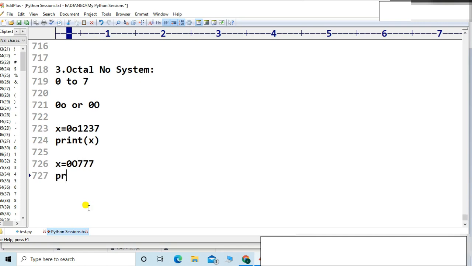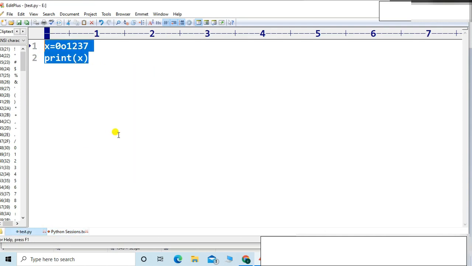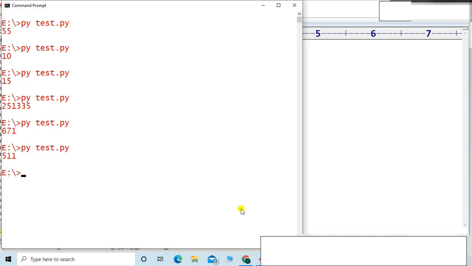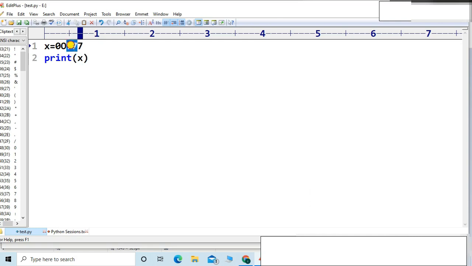777. Now let me print. Definitely it will be in the form of which number system? Decimal number system, because Python knows humans understand the decimal number system. Let me execute. Okay, 511. It is a human understandable form. Absolutely, it is a decimal number system. So 511 in the decimal number system is the highest number in the octal number system, because 777, this 3-digit number, is the highest in the octal number system.